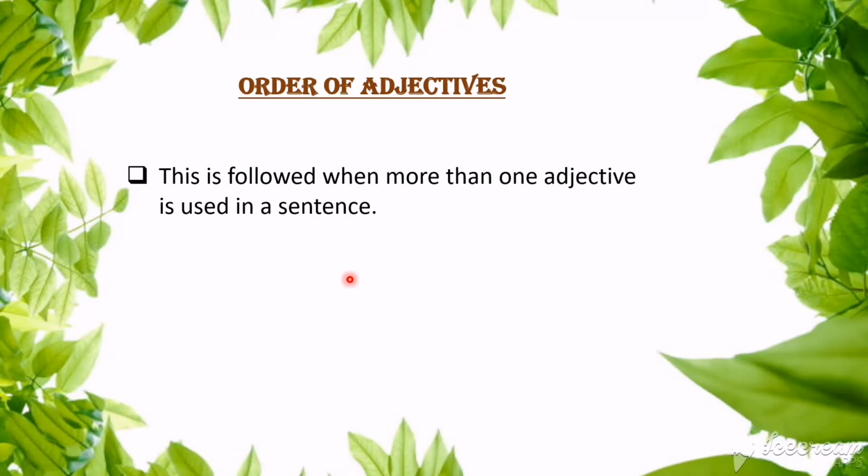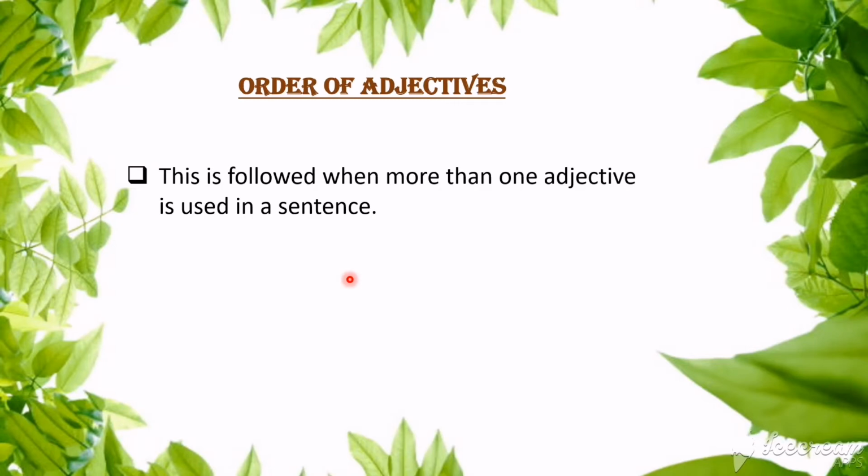Imagine if in a sentence we want to use more than one adjective to describe one particular noun, there should be an order, isn't it? In order to make that sentence more meaningful, there should be an order in which these adjectives should be placed. And that is why we are going to see about order of adjectives.